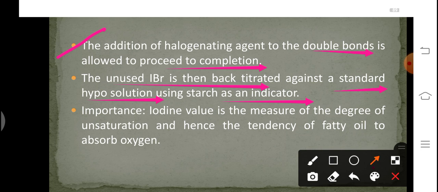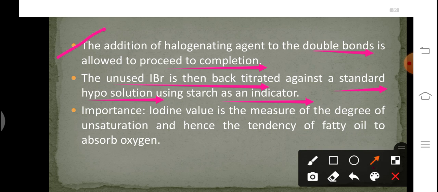Why is it required? By removing the unused iodine, we will get the amount of used iodine, and this will tell us the exact amount of unsaturation present in the solution. So which type of titration is this? This is a hypo solution titration. Here starch is used as an indicator, and hypo solution is a standard solution which is going to absorb iodine and will form sodium iodide.